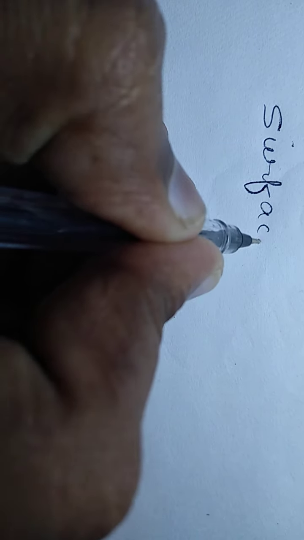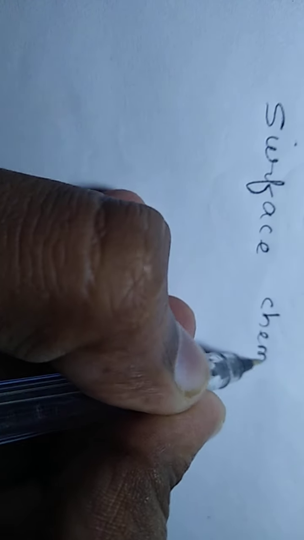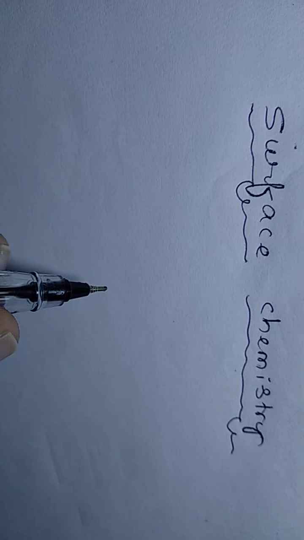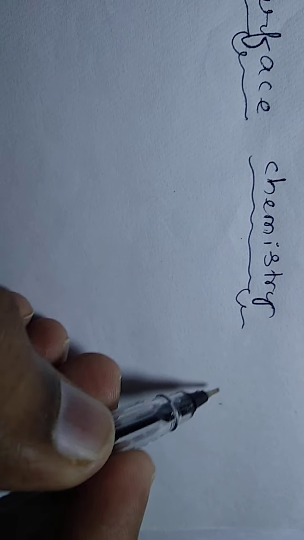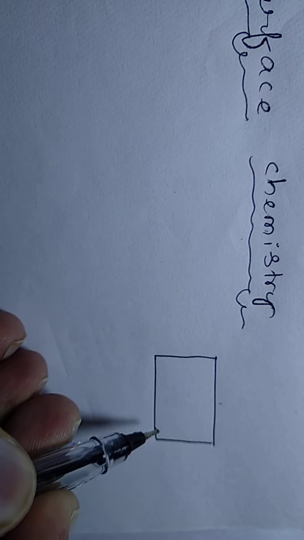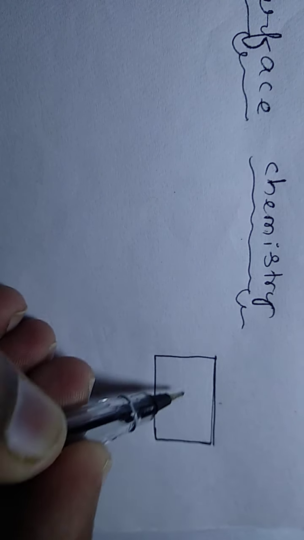So today we are going to study a chapter in chemistry, that is surface chemistry. In surface chemistry, first of all, as its name indicates, surface means any surface, which may be a solid surface or any other hard material substance. For example, this is the surface of a solid material.